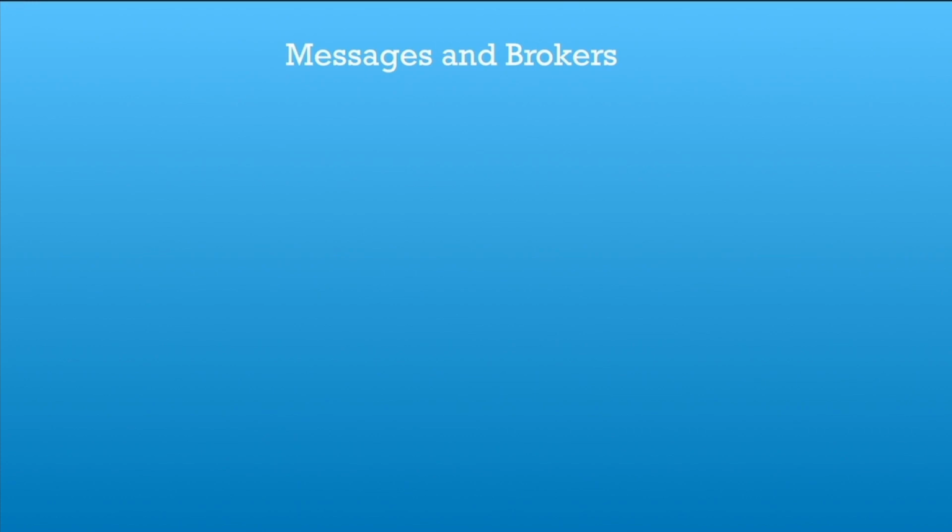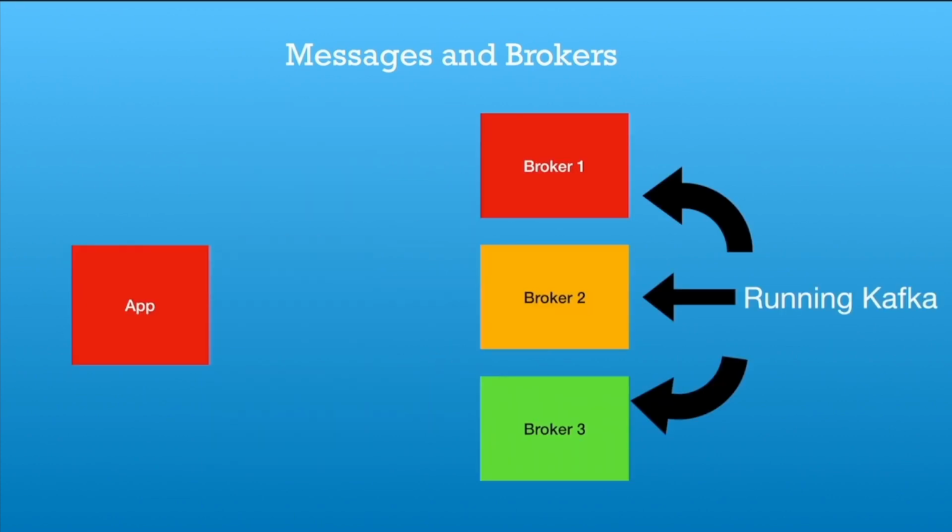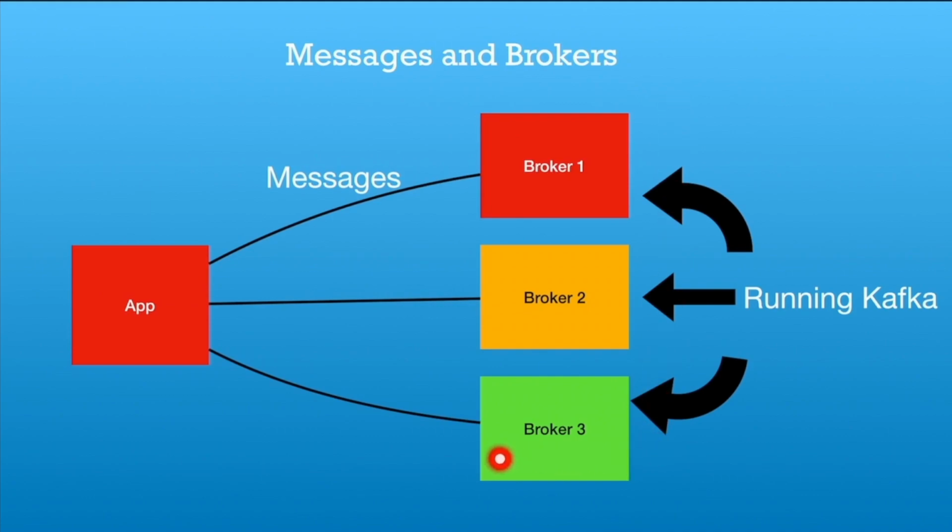So what are messages and brokers? Kafka is a distributed system. It runs on multiple machines. All the machines that are running an instance of Kafka are known as the brokers. So if we have 3 instances running Kafka, that means we have 3 brokers, and the application pushes data to the brokers, and that individual unit of data is known as the message. Kafka is distributed across multiple machines, those machines are known as the brokers, and the application publishes messages to those brokers.